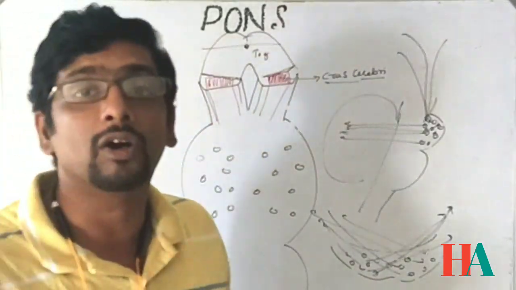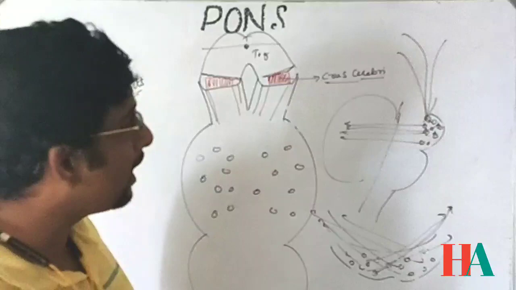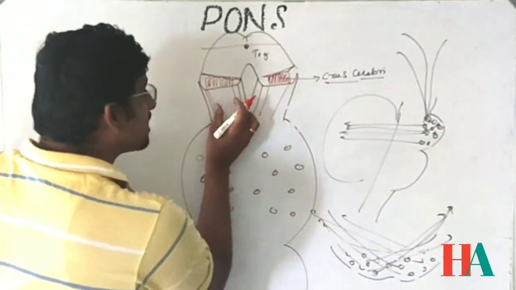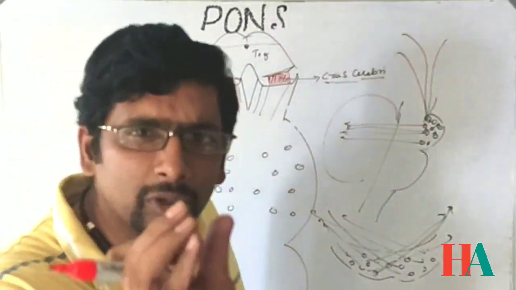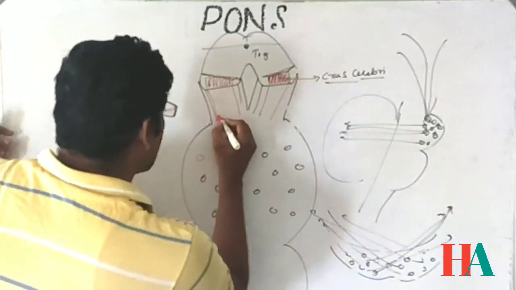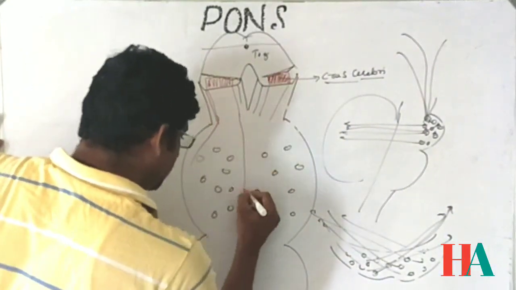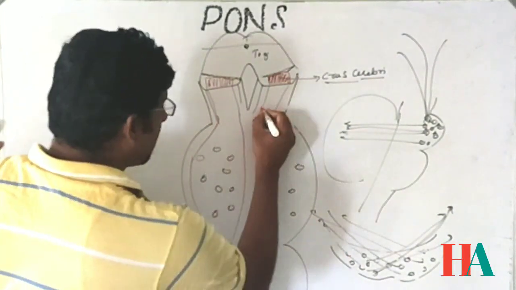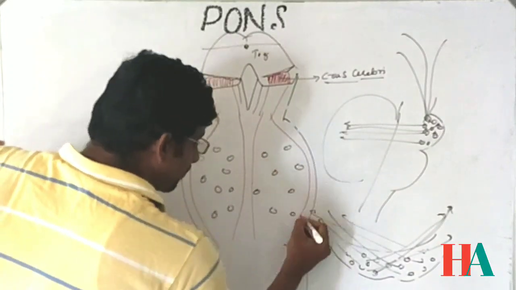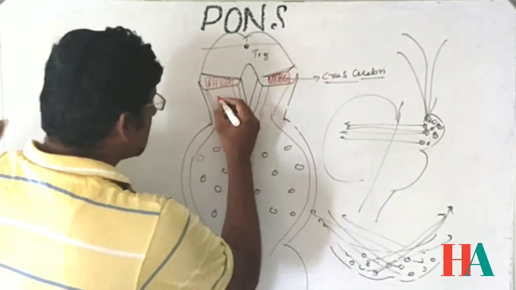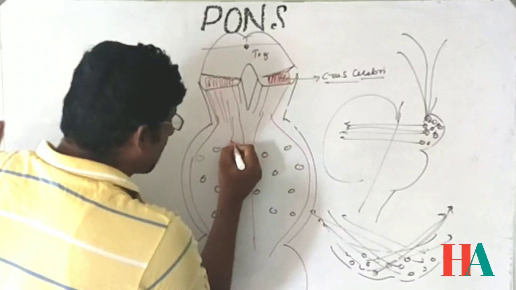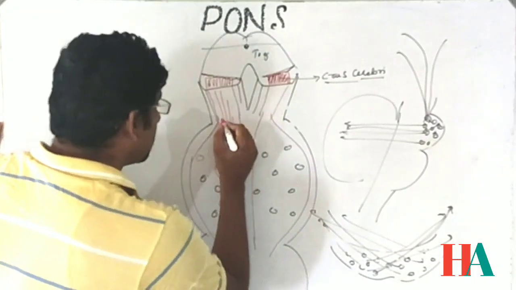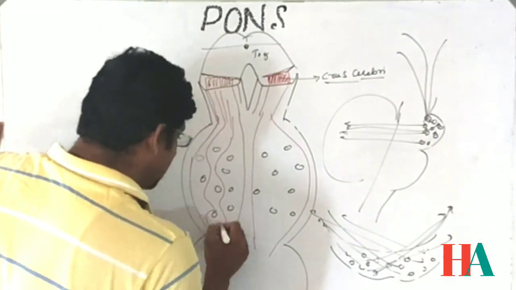The corticospinal tracts. The fibers come very condensed towards the pons, and they get distracted here. For example, as I am showing here, due to the traffic jam they pass here and come like this.